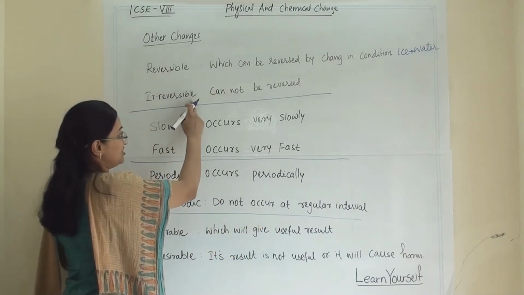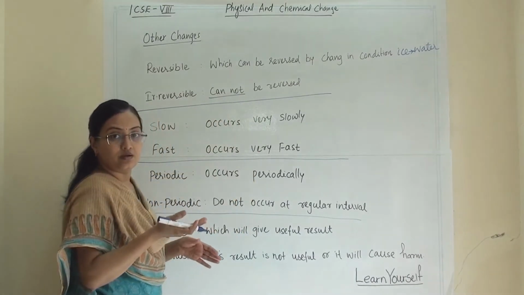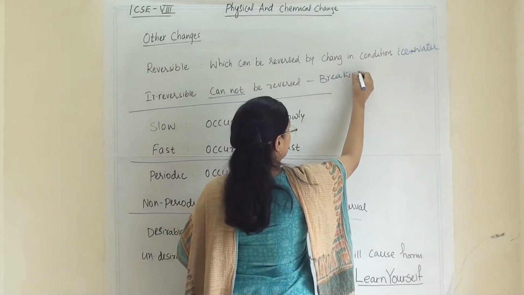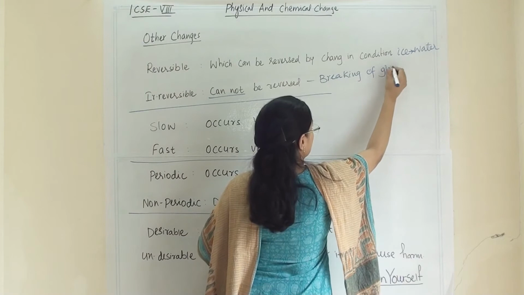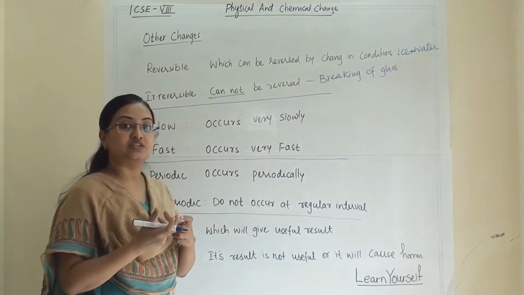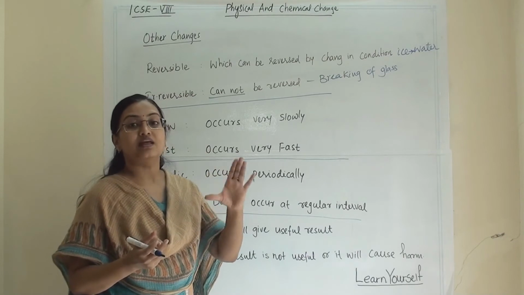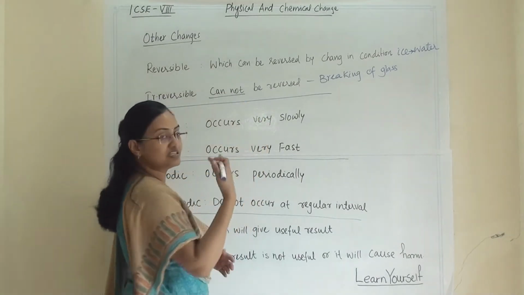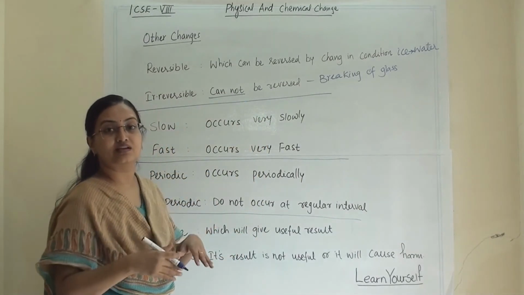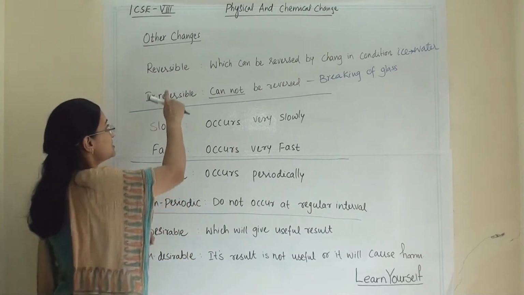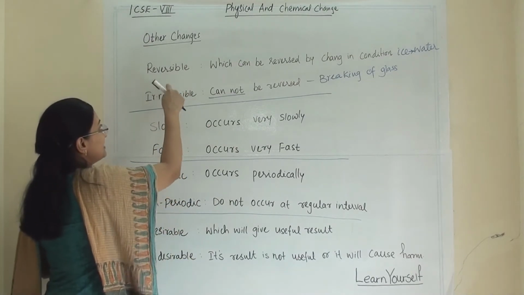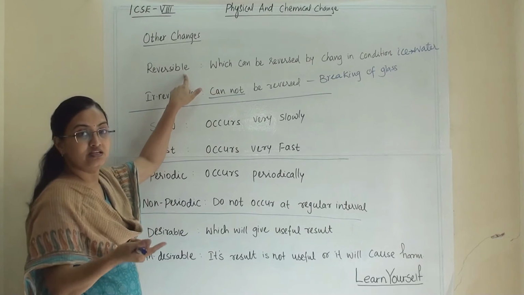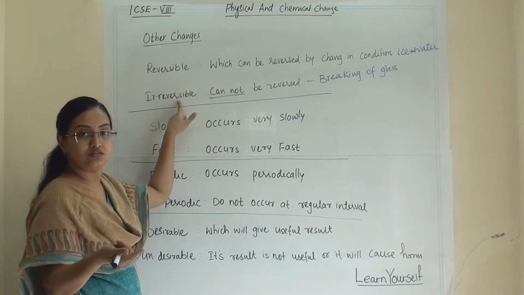An irreversible change cannot be reversed. For example, breaking of glass. Yes, you can stick it with glue, but it will not be like how it was earlier, right? So breaking of glass is an irreversible change. You cannot make a glass out of it again. So these are under one category: a reversible change can be reversed, and an irreversible change cannot be reversed.